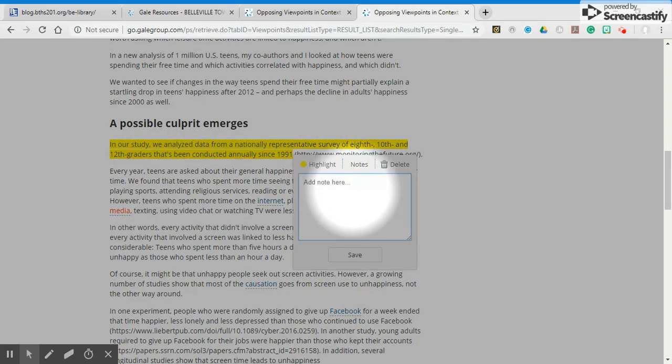This is going to be where the annotation part comes in. So I could put an annotation here relating to the topic, connecting it to other articles that I've read, making a personal connection, and so on.